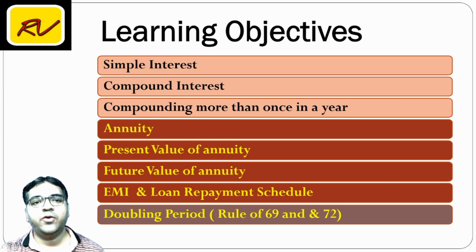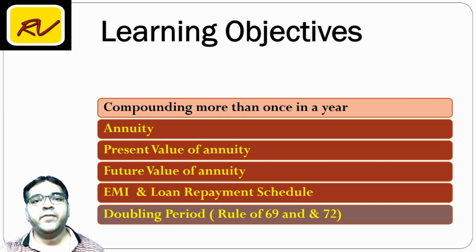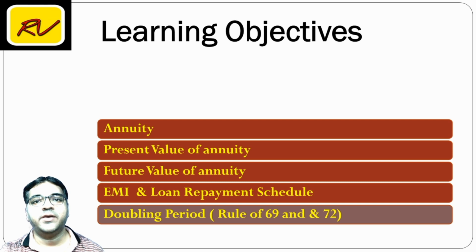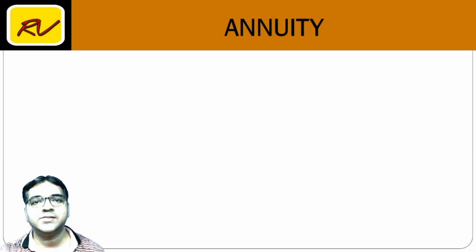Friends, in the first video we had seen simple interest, compound interest, and what happens when compounding happens more than once in a year. In this video we are going to see what is annuity, what is present and future value of annuity, and how to prepare loan repayment schedules. So I, Professor Rajesh Valeja, welcome you to this video on the concept of annuities.